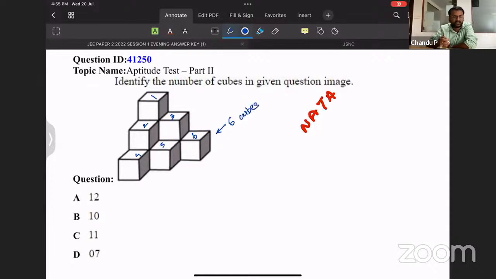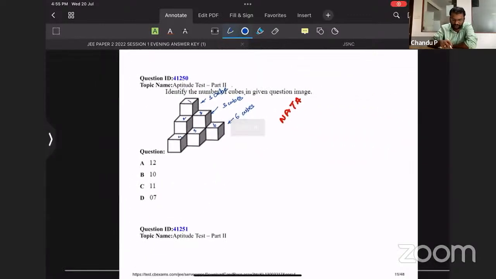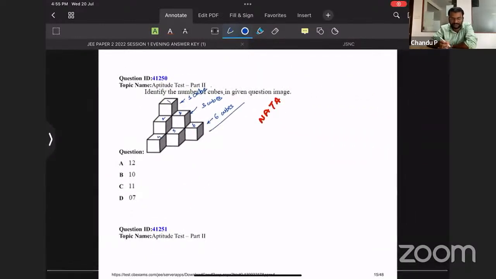Okay, 6 cubes are at the base, you can see very clearly. Apart from those 6 cubes, you can find 3 cubes in this level. Similarly, if you try to find, you can find one more cube over here too. So now the sum 3 plus 1 plus 6 is 10. So option B, 10, is the right answer.